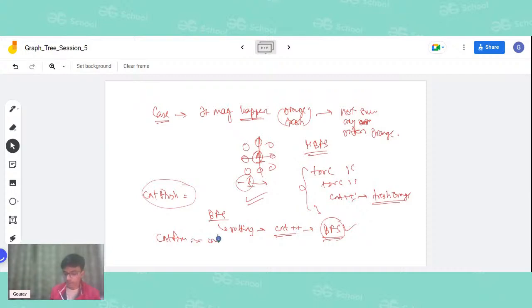If they are equal, then we can return the time, whatever time we have accumulated till now. And if it is not equal, it means that there is an orange which is still remaining fresh. So in that case, we will return -1. I hope everyone understood this concept.